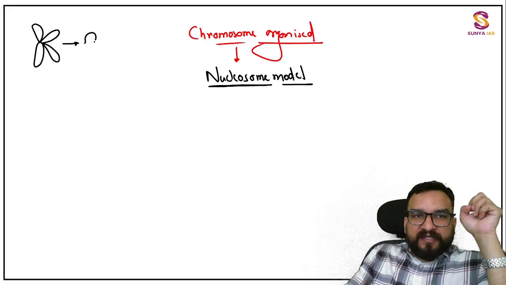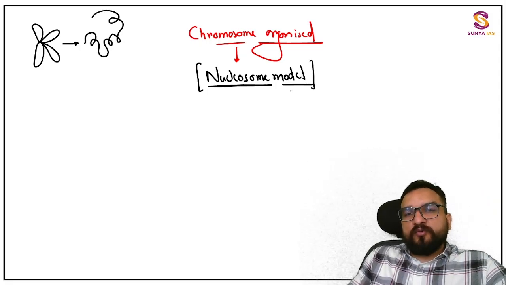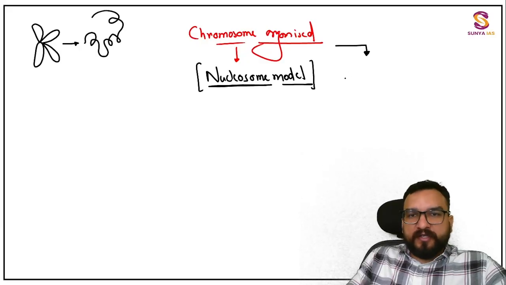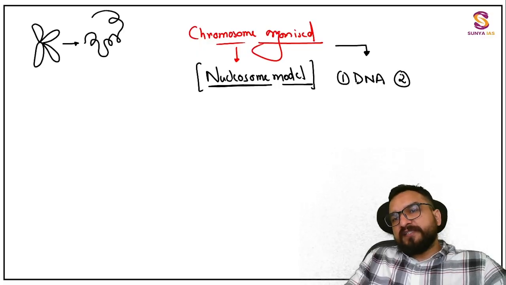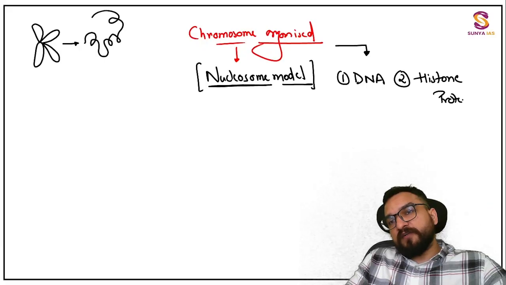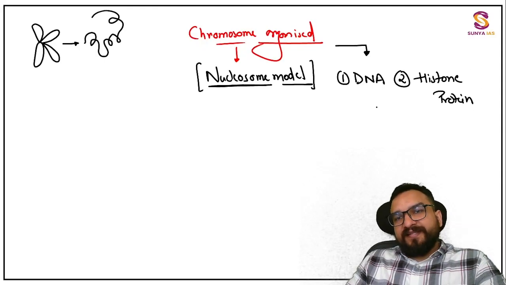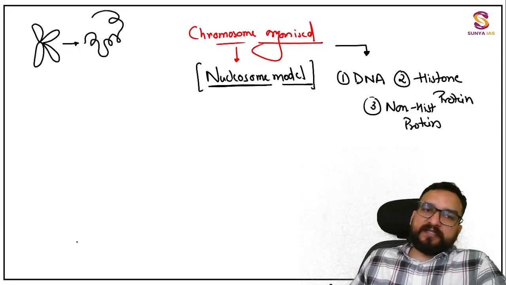To form this chromosome which we have studied like this over here, and later on in the cell it is present in a chromatin fiber type of structure, you have to understand this model. And this model explains that in order to form this chromosome, there are three things needed. One, DNA, which will be coiled up. Second, you will require histone protein, which I was talking about in the first lecture and second lecture also. Now it is time to understand histone protein also. And then there will be non-histone proteins also. What will be the role? We will be understanding. Okay, these are the things which are needed.